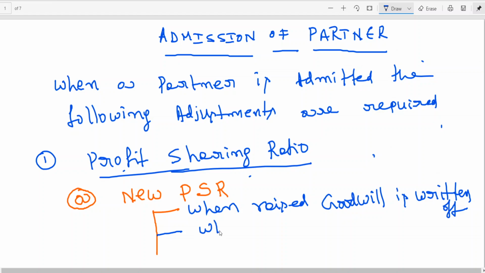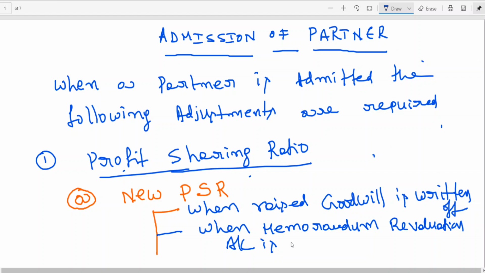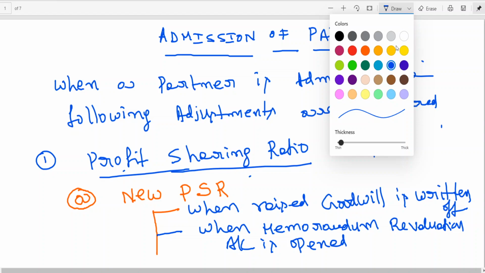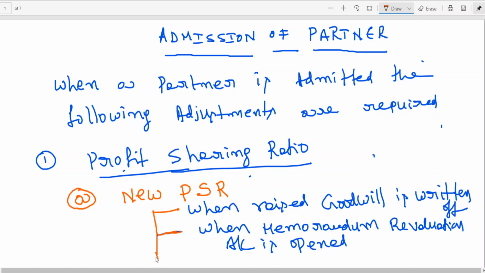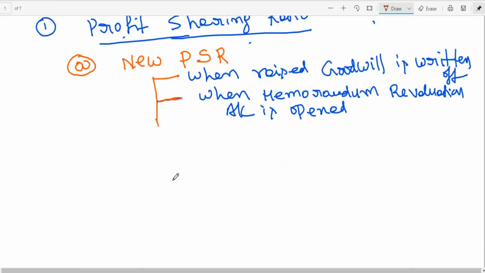Then, I'll be explaining later on, when memorandum revaluation account is opened, I need to go for the new profit sharing ratio.